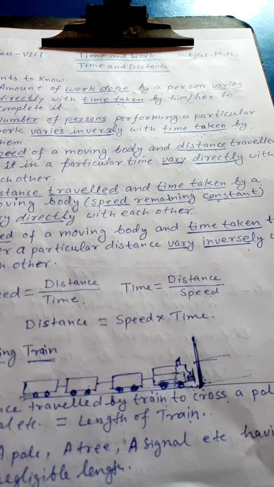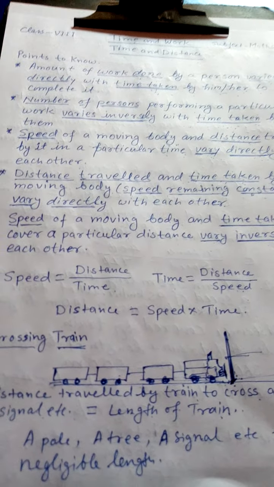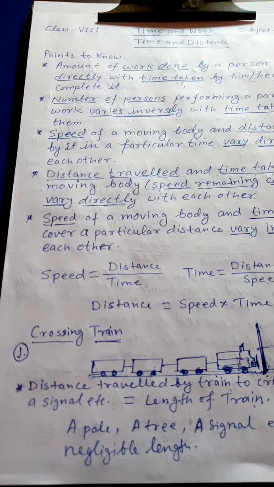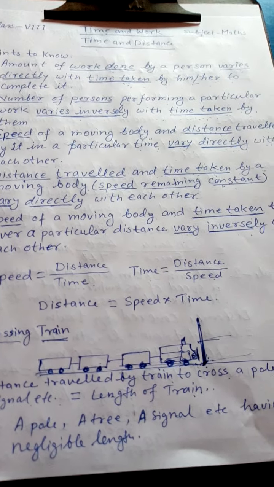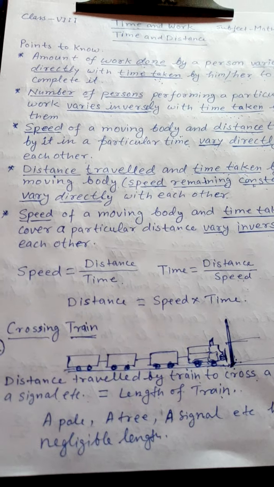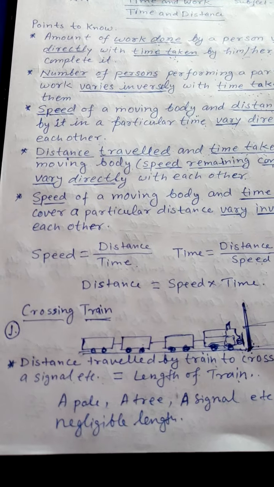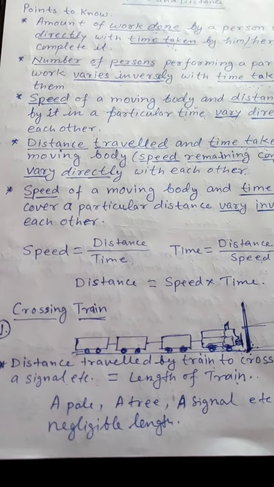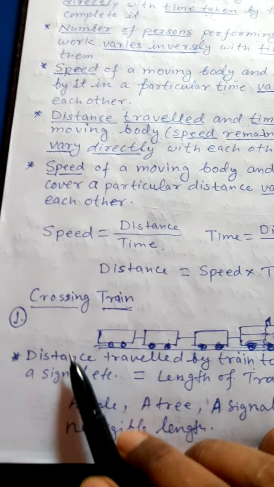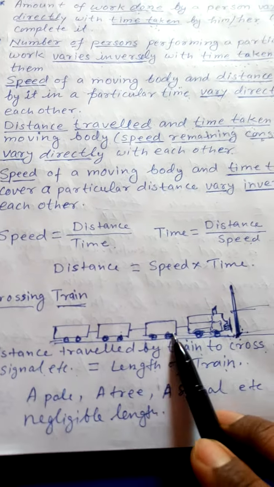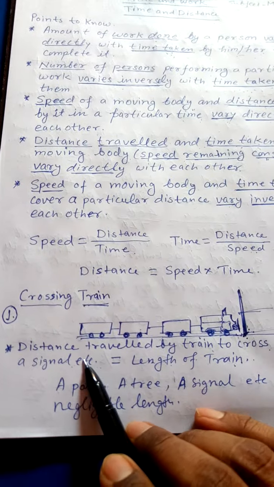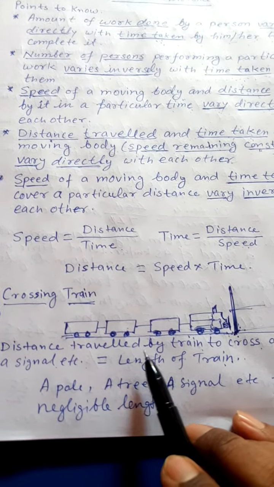Crossing train means, if a train is crossing a thing having negligible length, like lamppost, like signal, like a tree, a telegraph post, etc. Distance travelled by train to cross a pole or a tree or a signal, etc., is equal to the length of train.